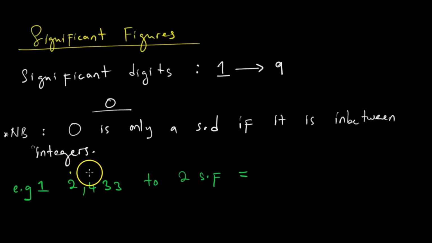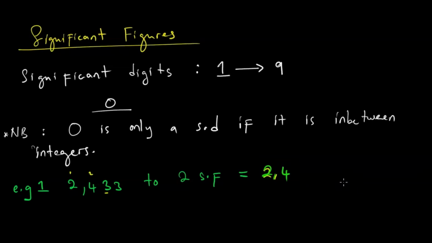We count 1, 2. Then we look at the next digit immediately to the right. We see if it has a rounding off effect or if it does not. Because it's 3, less than 5, it does not have a rounding off effect. So our answer just becomes 2.4. That is done.